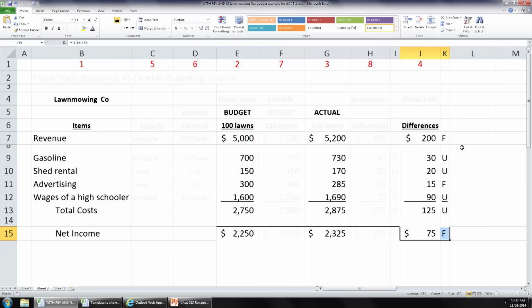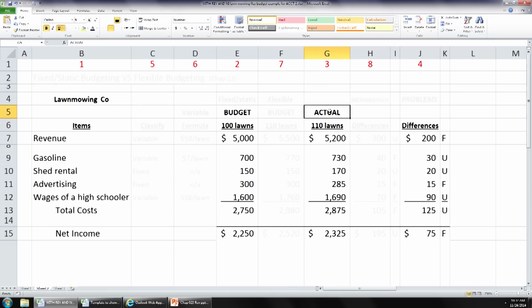Okay. Now, we have a problem, however. And here is the problem. When it was all said and done, Henry, when the summer was over, you actually mowed 110 lawns. So these actual amounts are based on your actual activity level of 110 lawns. Now, do you see the problem there? Ten lawns that weren't paid $50 each. Well, there's something askew, isn't there? But think about this. When you did your budget, Henry, you were budgeting for 100 lawns.